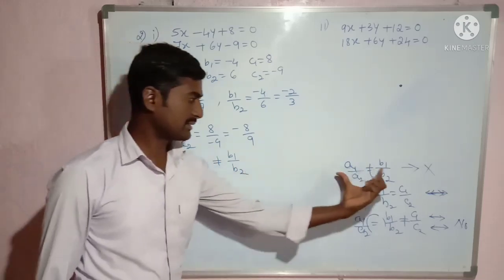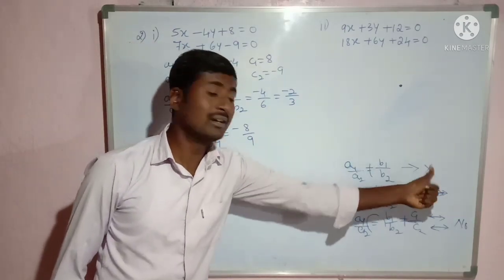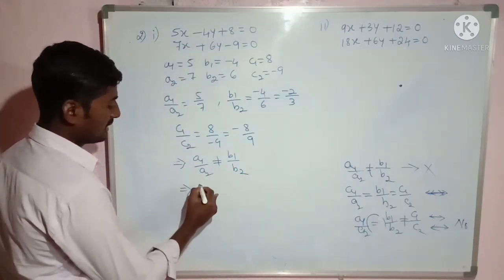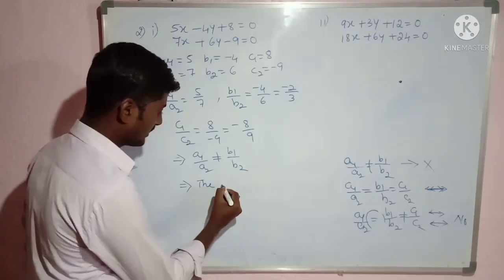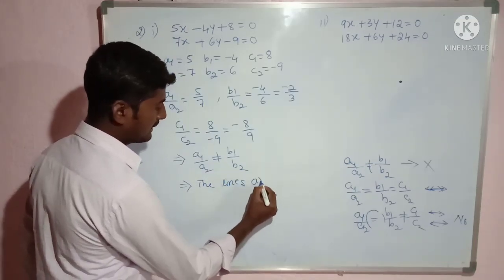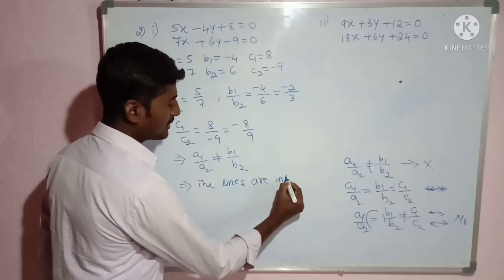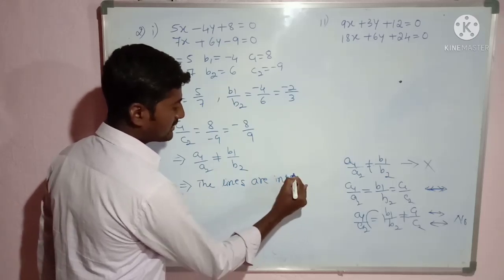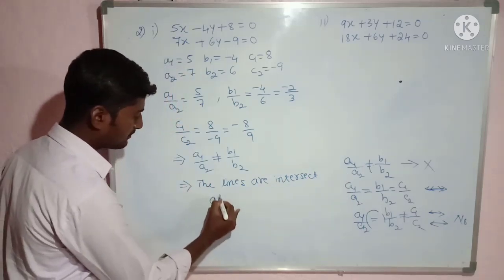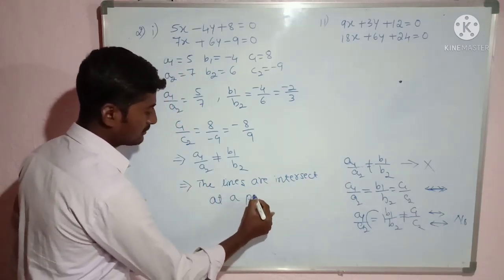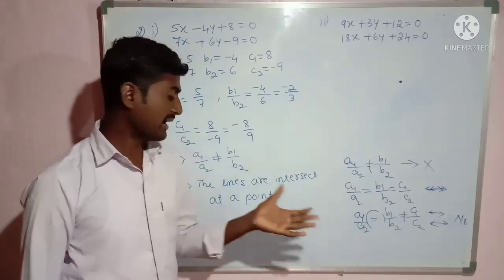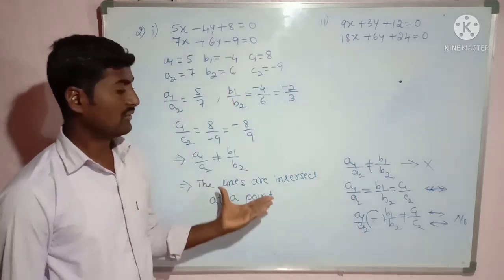If we got this condition, then what can we say about the lines? Then the lines are intersecting lines. The lines intersect at a point. Okay, it means two lines are intersecting with each other at a point. This is for the first question.